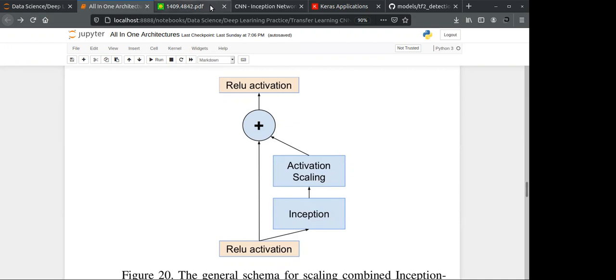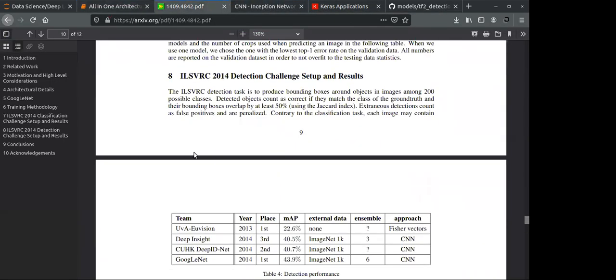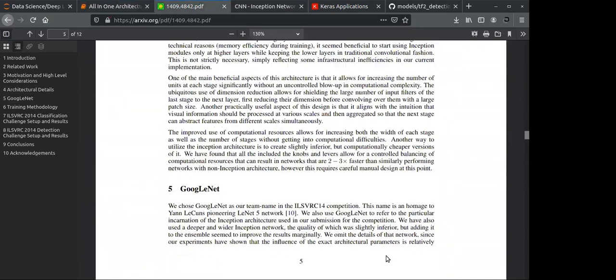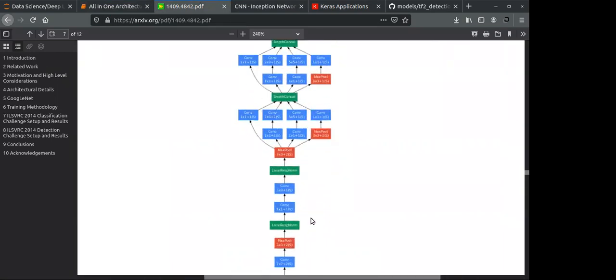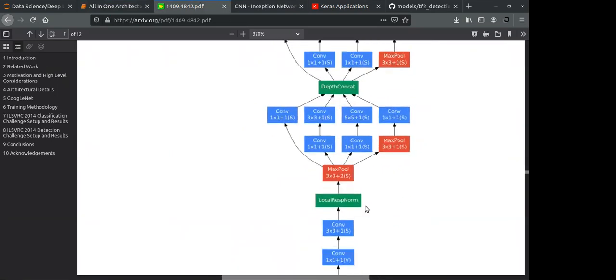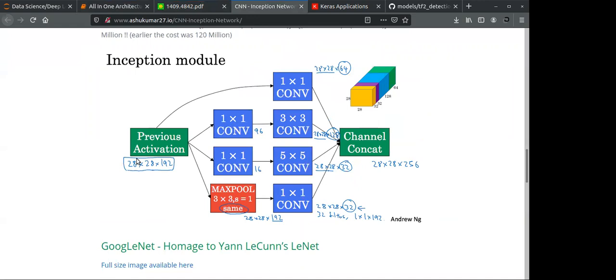In v1, called GoogLeNet, we are applying LRN, local response normalization, and in v2 we are applying batch normalization.